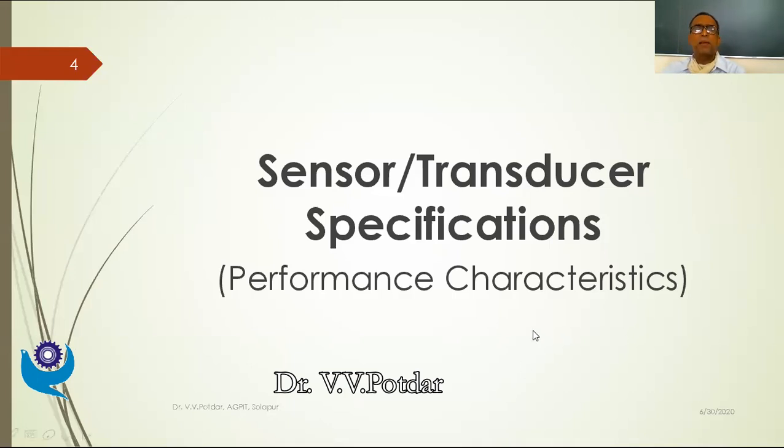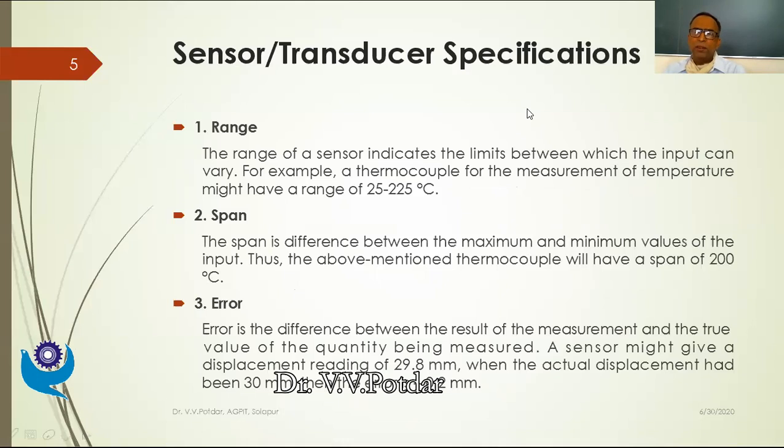We'll go one by one through each of the performance characteristics. As you can see on the screen, the first characteristic given is range. The range of a sensor or transducer indicates the limits between which the input can vary.